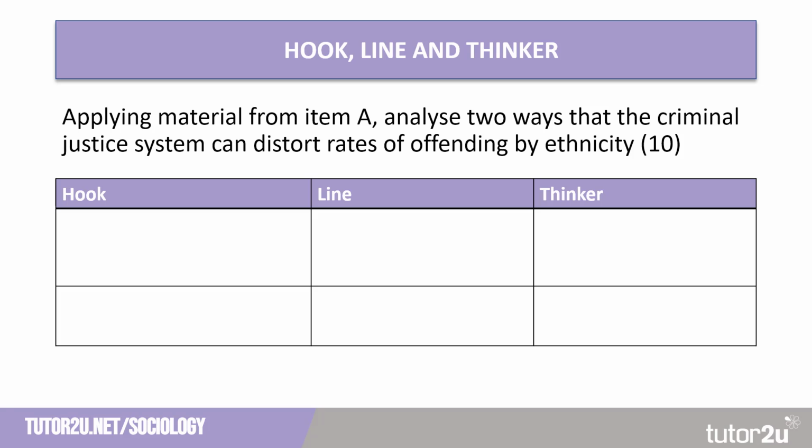The ability to demonstrate this knowledge is really useful. However, the sociological concept that you're discussing is far more important than the researcher who has conducted it. So let's have a look at our hook, line and thinkers.